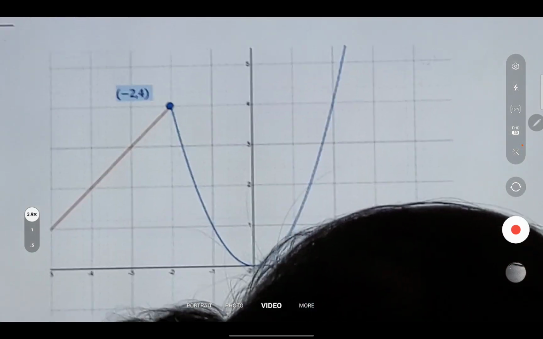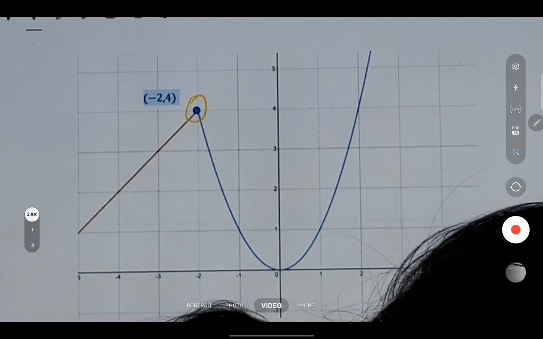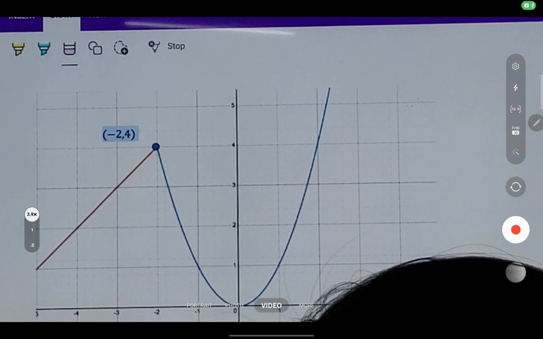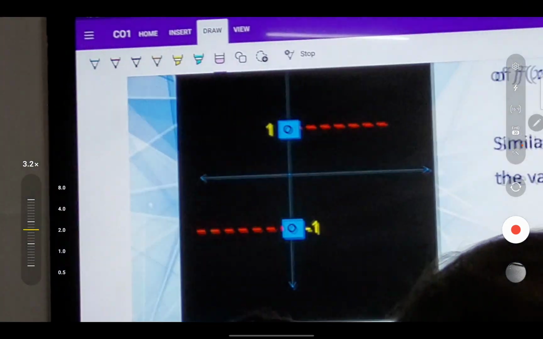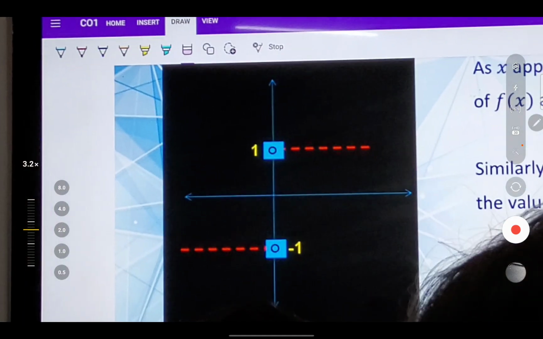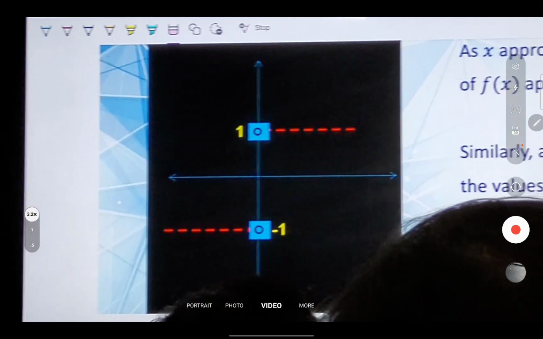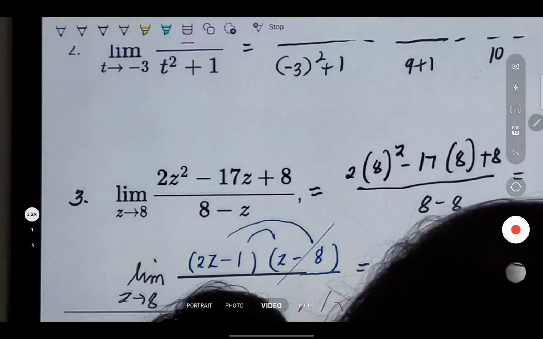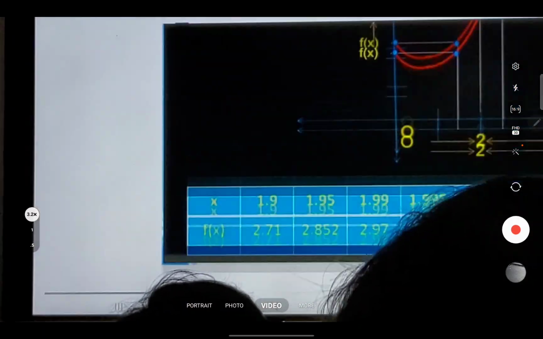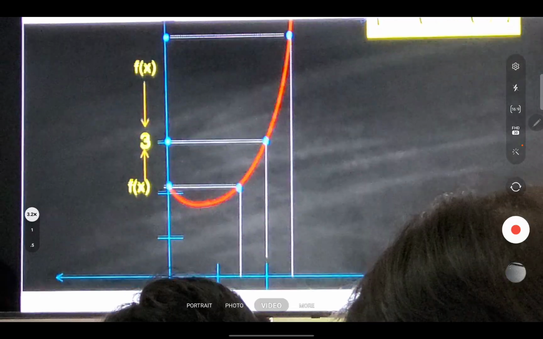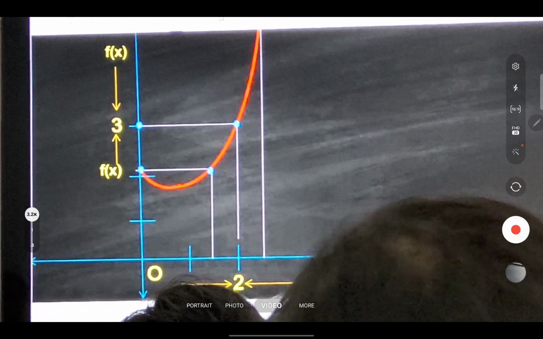Now, look at this one. Dito, oh. Meron ba common point ito? Wala po. Kasi nga, hindi nag-exist yung two-sided limit. O, dito sa una nating example din, if you're going to look at the graph, meron siyang common point. Diba coming from the right and left? Ito yung common point, yung 2, positive 3. Did you get it? Yes. Okay. Questions on this one?